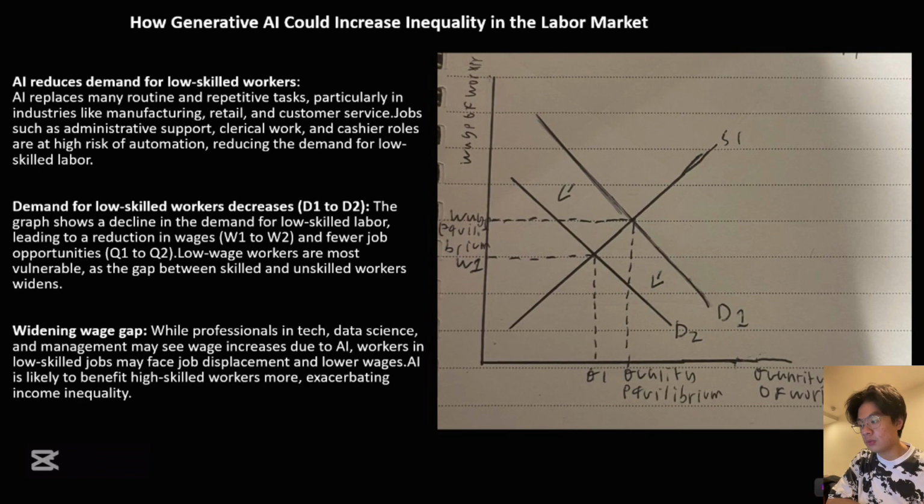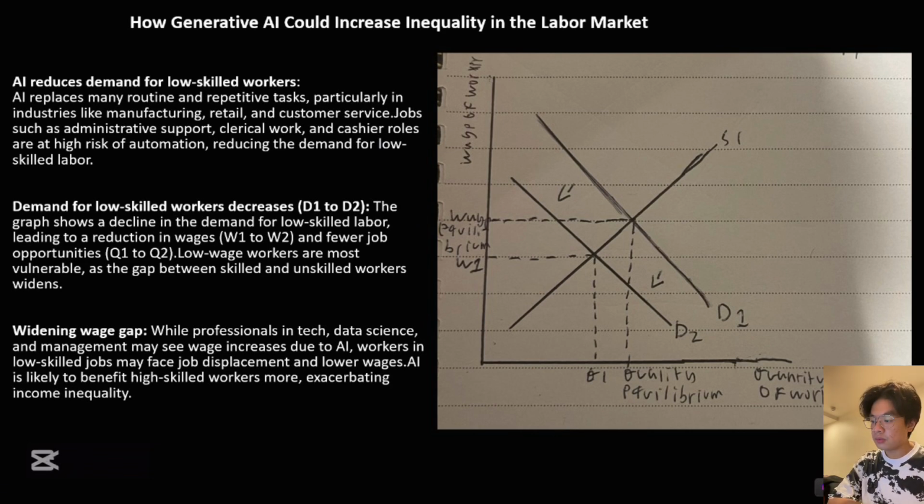In the fifth slide, we can see that it's the opposite from the slide before. In this slide, we are going to see how generative AI could increase inequality in the labor market. On the other hand, AI can also increase inequality.